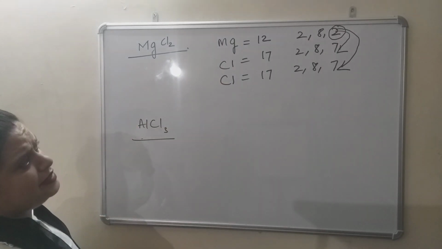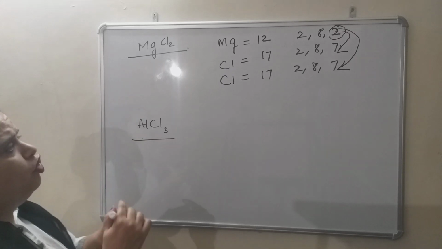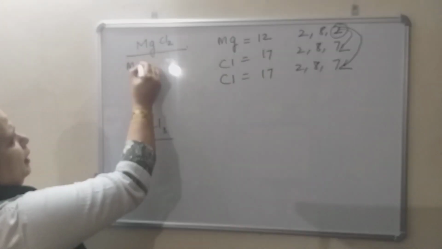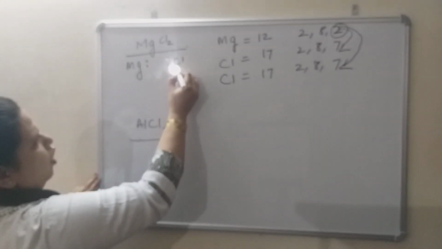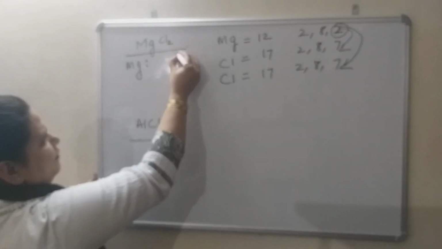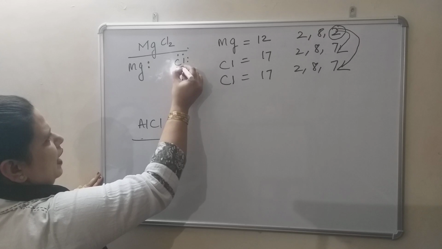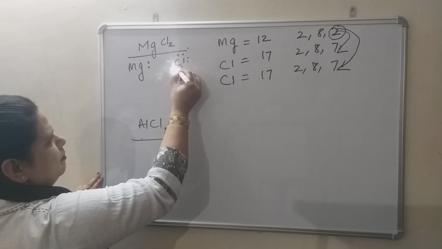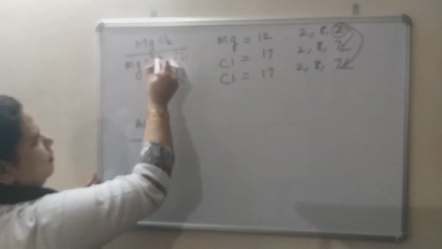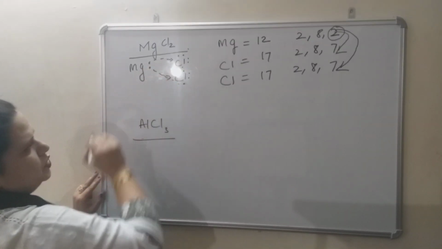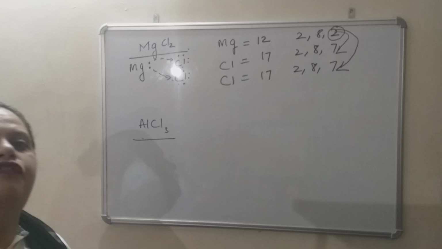If you want to represent this in the form of electron dot structure, what will you do? Magnesium, how many electrons? 2. Chlorine, how many atoms? 2 atoms, and 7 electrons each: 1, 2, 3, 4, 5, 6, 7. In the same manner, 1, 2, 3, 4, 5, 6, 7. So one will be transferred here, another will be transferred here, and an ionic bond will be formed.